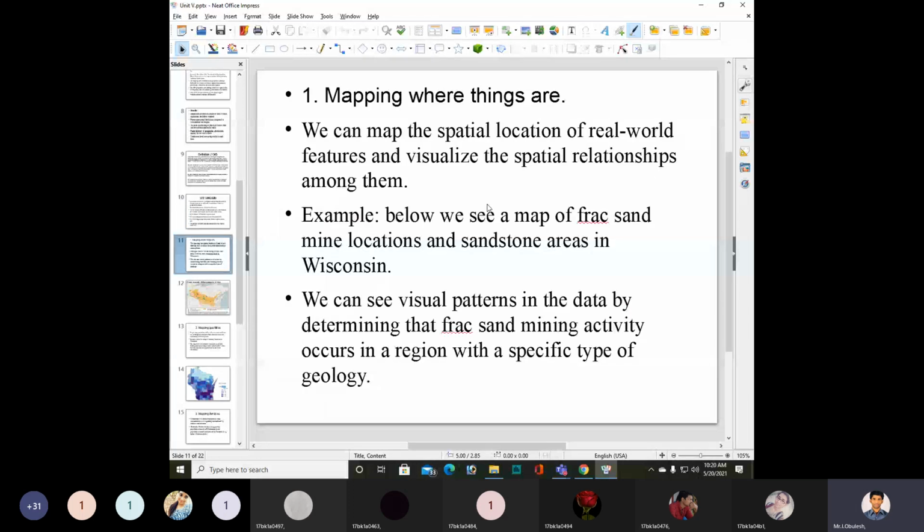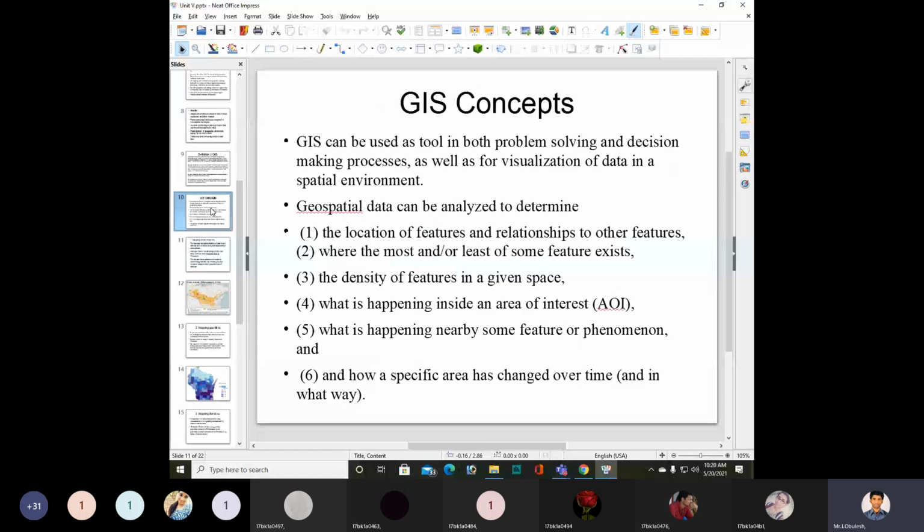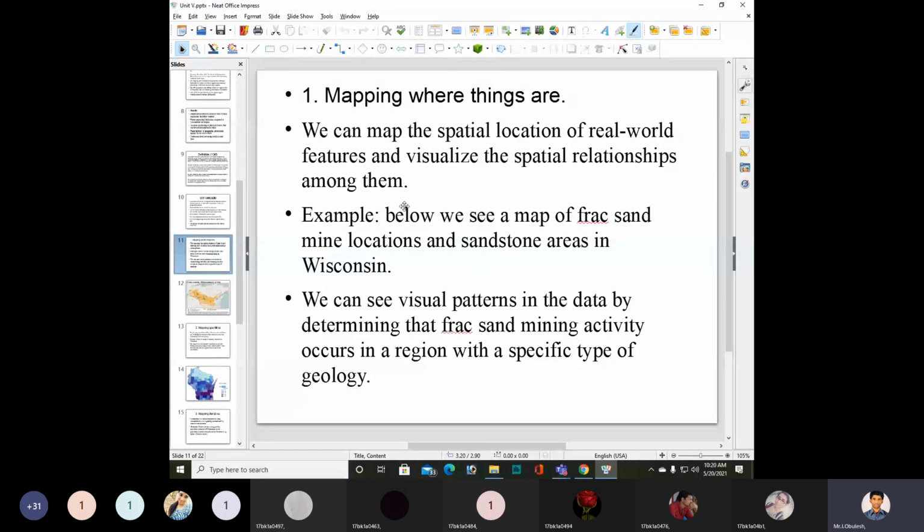The first one is mapping where things are. We can map the spatial location of real world features and visualize the spatial relationships among them.